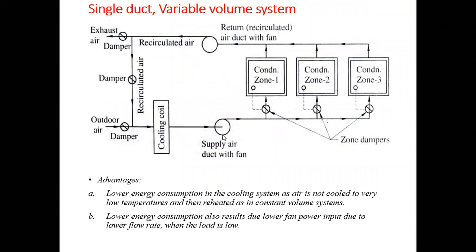Okay. Then lower energy consumption also results from the lower fan power input due to the lower flow rate, and whenever there is a low load, there will be a low outside air requirement. Okay, so there will be a low load on the fan. Okay, so this is the basic difference between the single duct constant volume system and the single duct variable volume system.